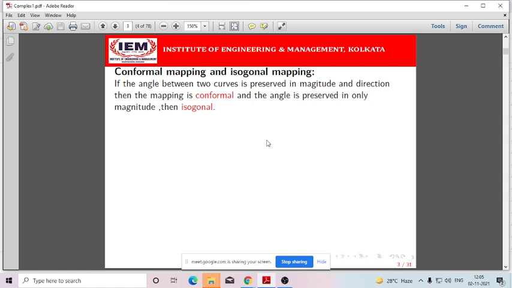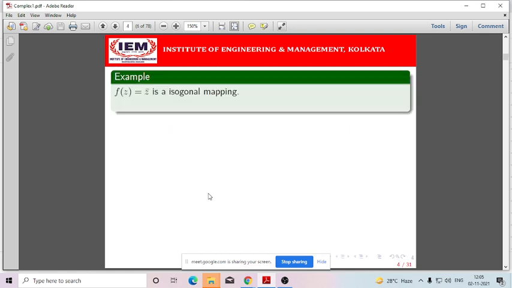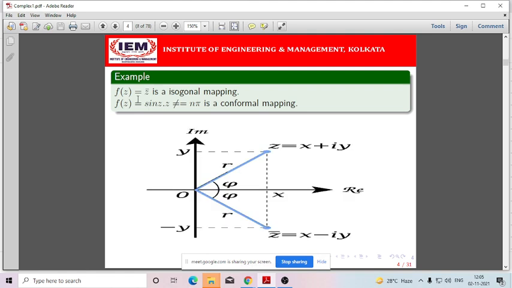So how to check conformal mapping? There are lots of theorems we'll be discussing, and for isogonal mapping, I'm just giving one example. Let's say f(z) equals z bar. This is an isogonal mapping because f(z) equals z bar means, let's say we are considering a point z. Then z bar is its image with respect to the real axis. So z and z bar will be on opposite sides. This will be the image of z.